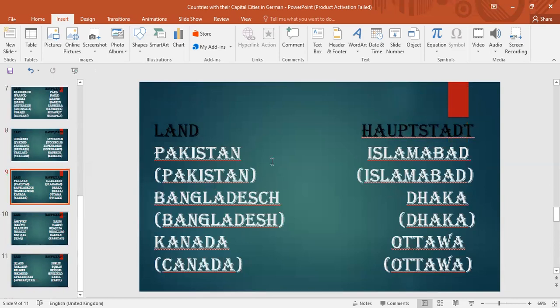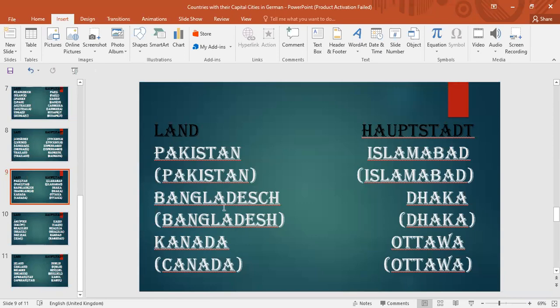Then next we have Pakistan. This is Pakistan in English and in German both. Its capital city's pronunciation and spelling are also the same in both languages. Islamabad.